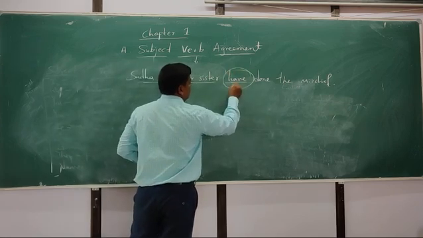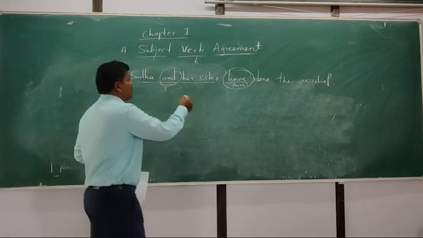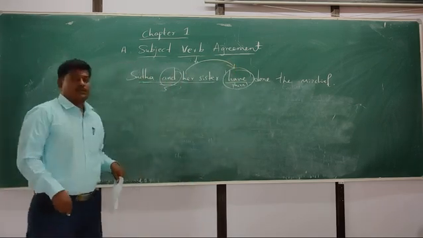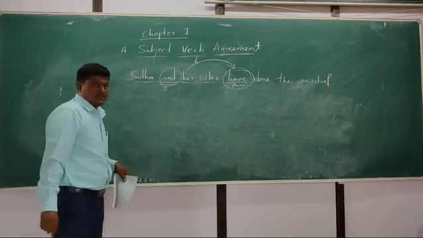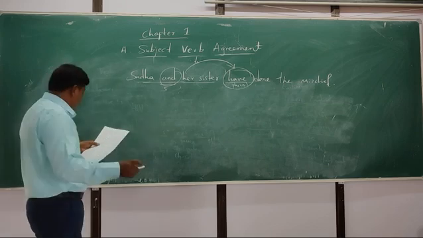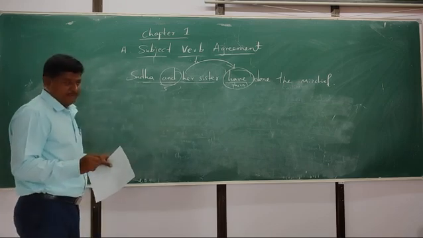So that's why we are using the plural auxiliary, the plural helping verb. This subject agrees with this verb, have done.